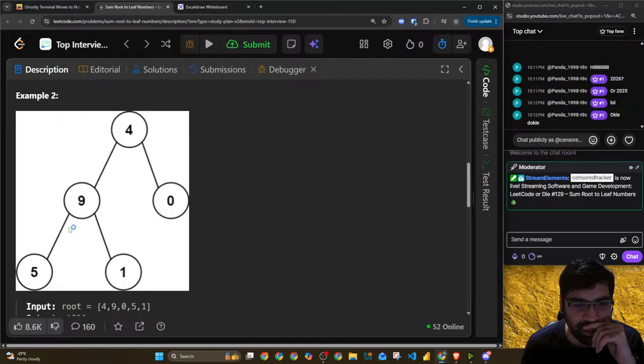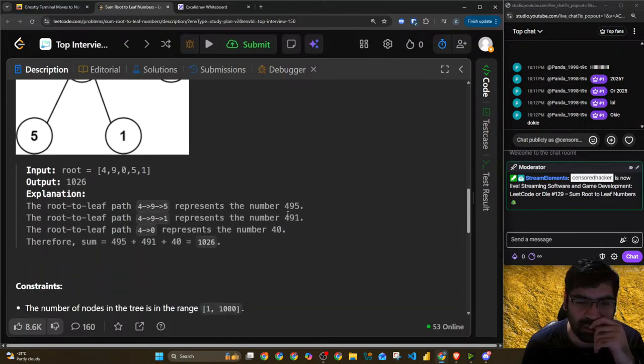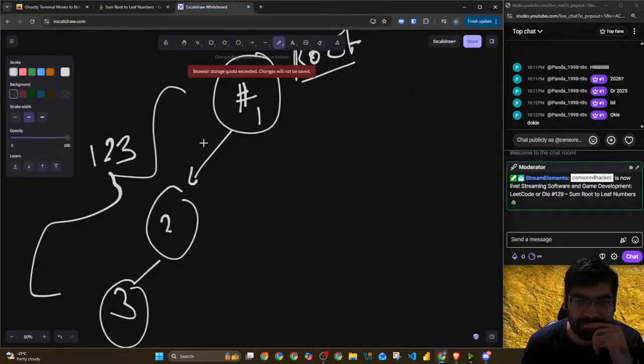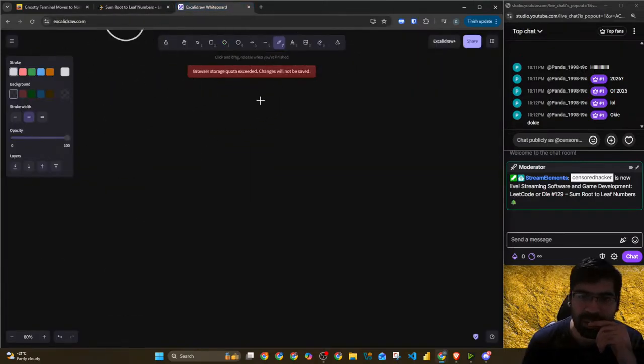So this will be 495 plus 491 plus 40. 495 plus 491 plus 40, 1026. This is interesting. Okay, so need to find something. Okay, I don't mind about this.